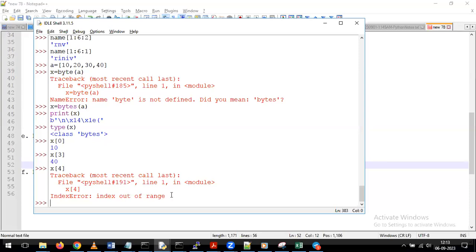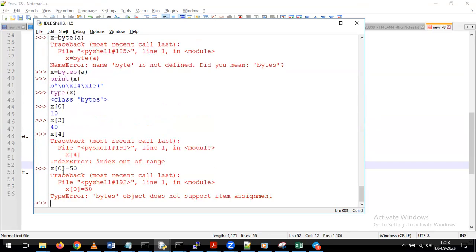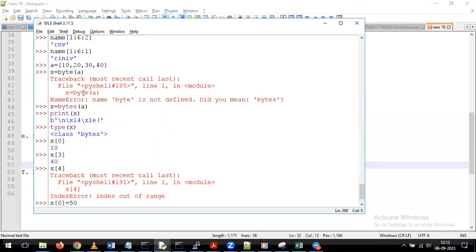Okay. Now what I'm doing here is I want to assign the value like this. x of 0 is equal to 50. Indirectly, in the 0th position, I want to assign the value 50. I'm trying to update the value. Earlier in the 0th position, we are having the value 10. Now, by giving this, x of 0, in the 0th position I want to change this value to 50. I am trying to perform this operation.